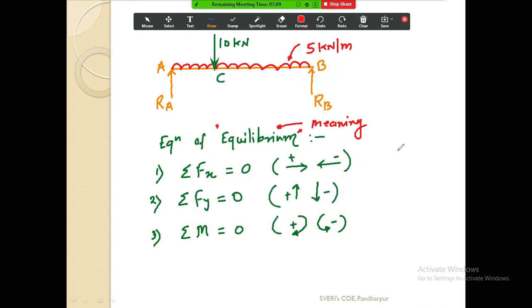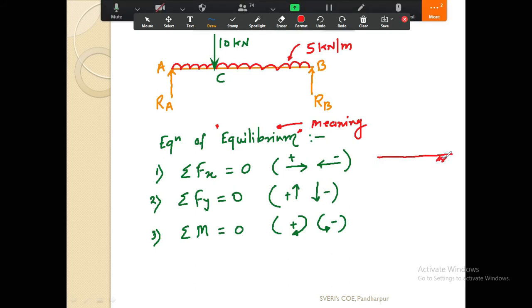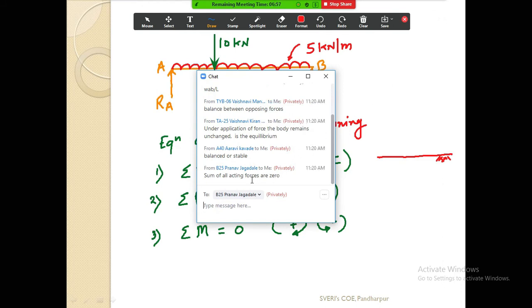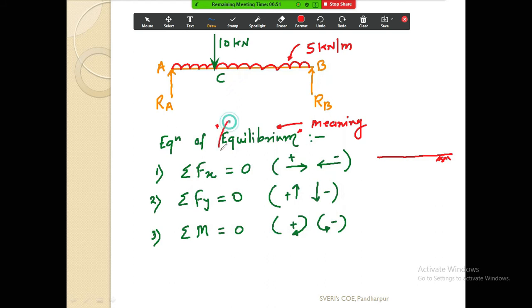So now let us take one example. Suppose this surface is there. This is your ground level. Sum of all acting forces is zero, I have already told you that. Sum of all the acting forces is zero: balanced or stable. My question is, what is the meaning of stable and balanced? How can you interpret it mathematically? Unless you express anything in mathematical form,